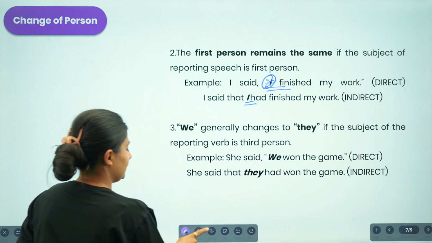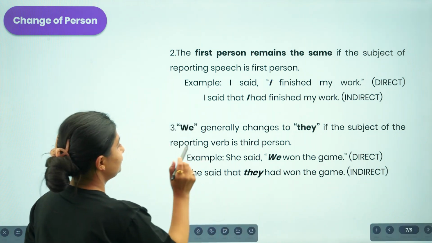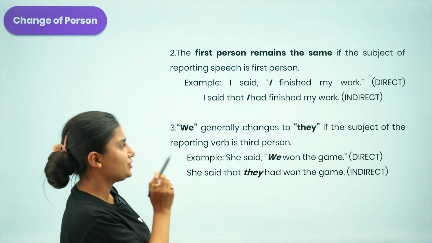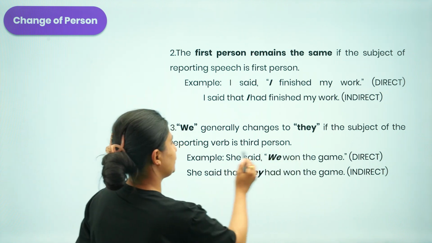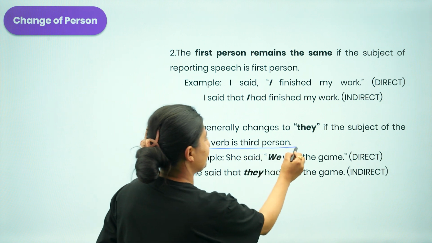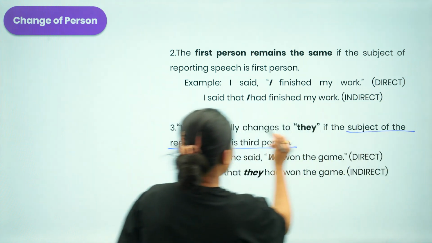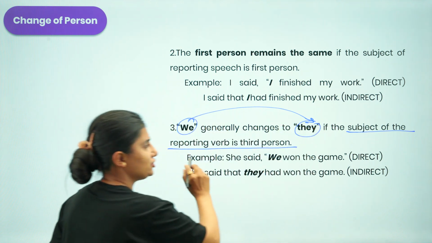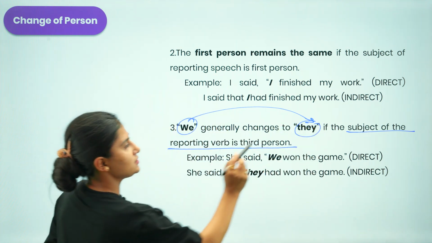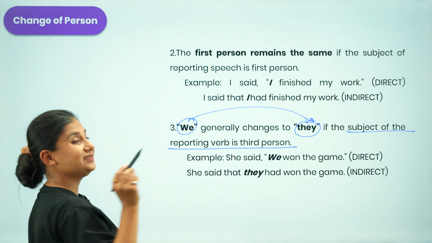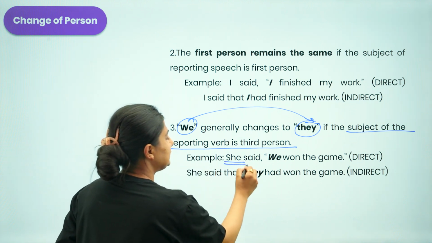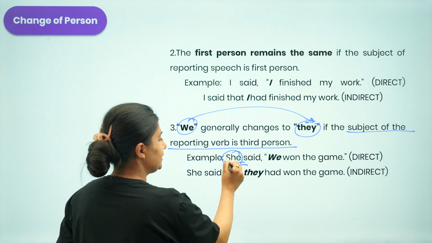person idea. So moving on to the next idea, we generally change "we" to "they" if the subject of the reporting verb is third person. Remember, we change this "we" into "they" if the subject of the reporting verb is third person. So here, C is the third person, right?